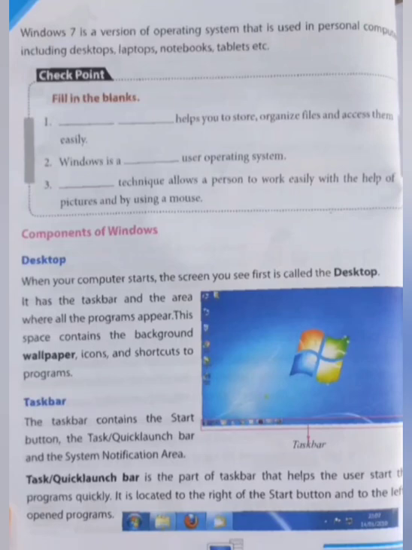First, the taskbar buttons are the part of the taskbar that helps the user to start any program quickly, and it is located to the right of the start button.